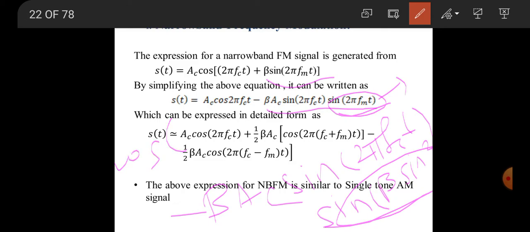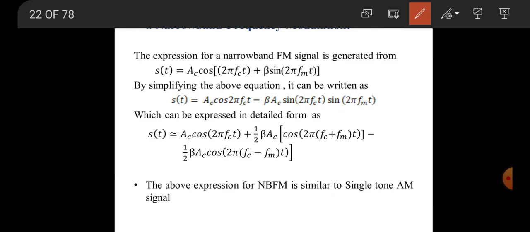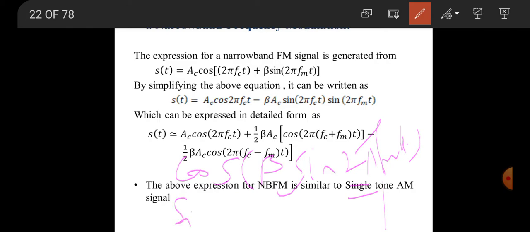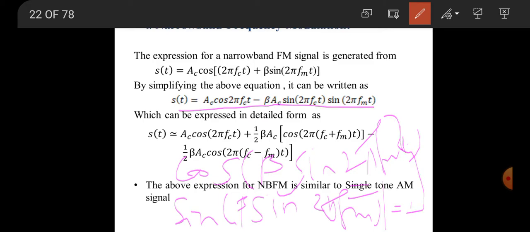We are making two assumptions here: cos of beta sin 2 pi fmt is equal to 1, and sin of beta sin 2 pi fmt is approximately beta sin 2 pi fmt.